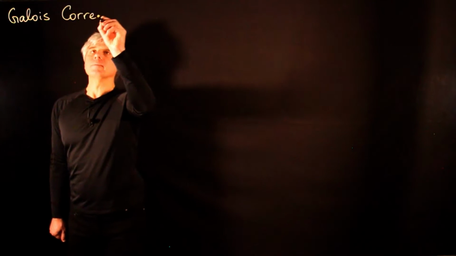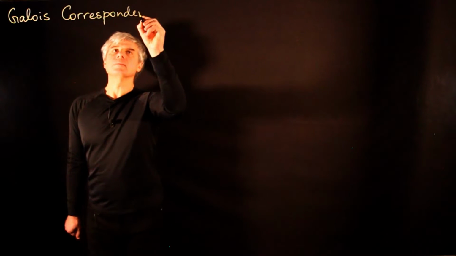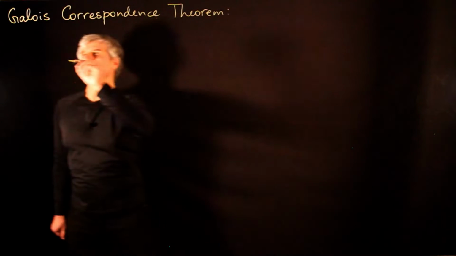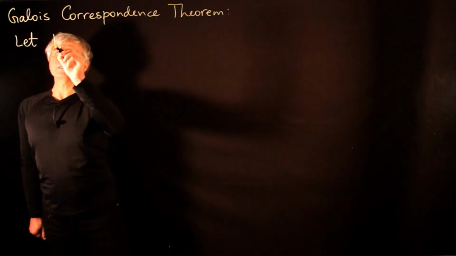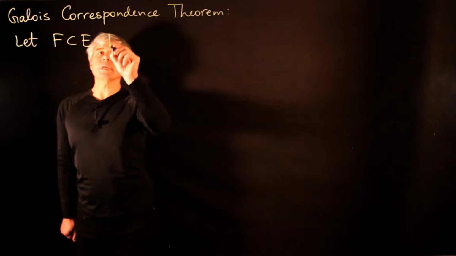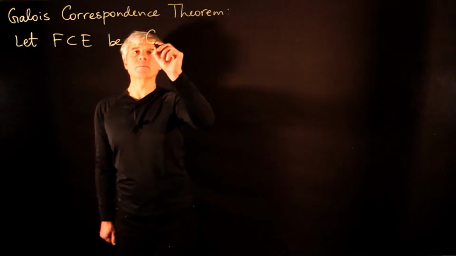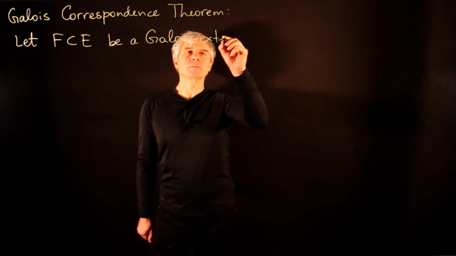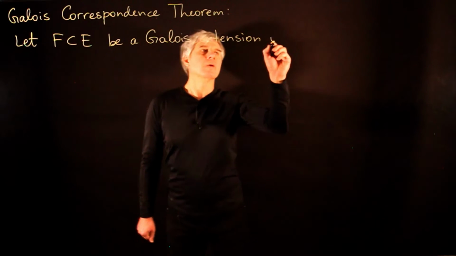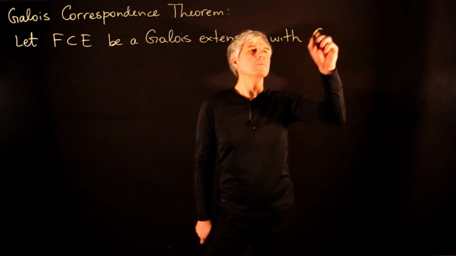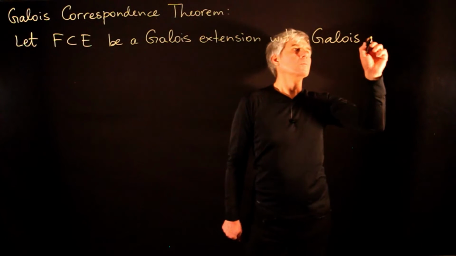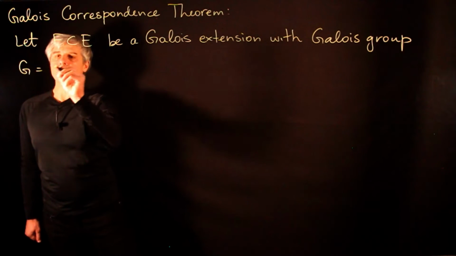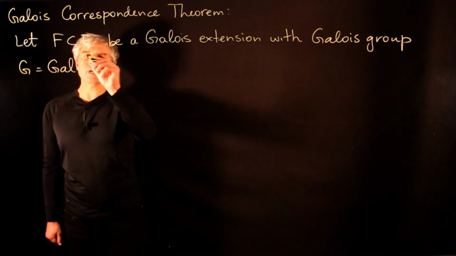Next, we state the fundamental Galois Correspondence Theorem. Let E be a Galois extension of F, with the Galois group G, which is the Galois group of E over F.